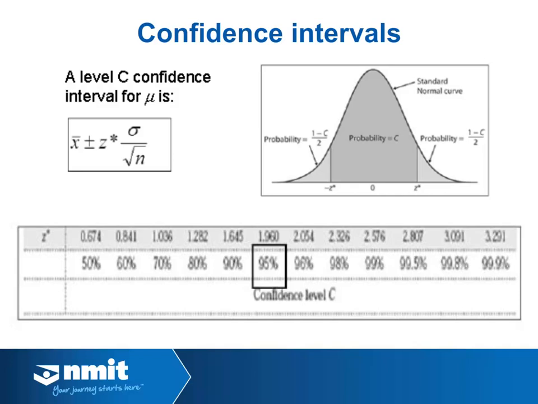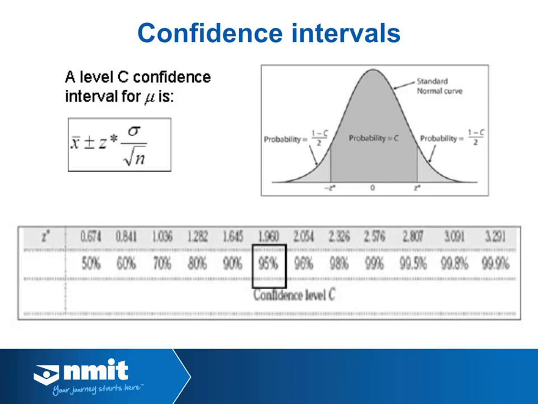Depending on our level of confidence, we multiply the standard error, which is the population standard deviation divided by the square root of the sample size, by a different number we call Z. And we grab Z from standard tables. Here's an excerpt from the bottom of table C, which tells us what a value of Z has to be for a certain level of confidence.